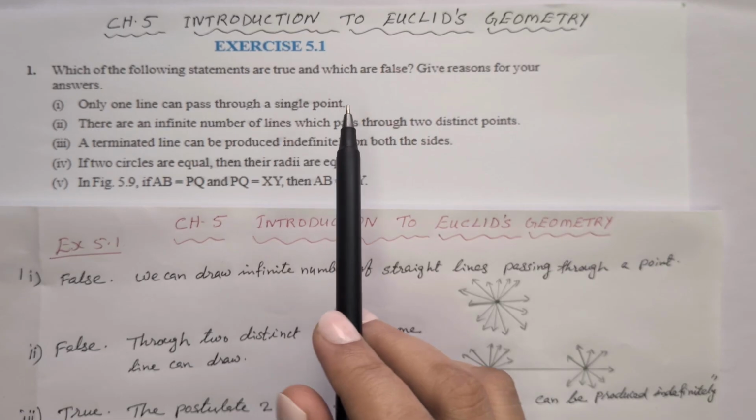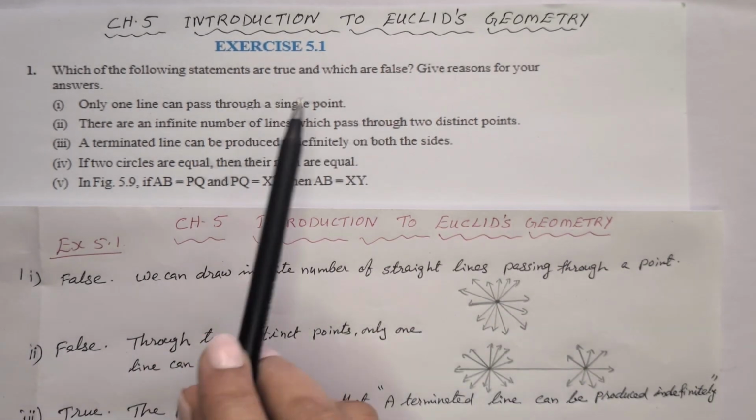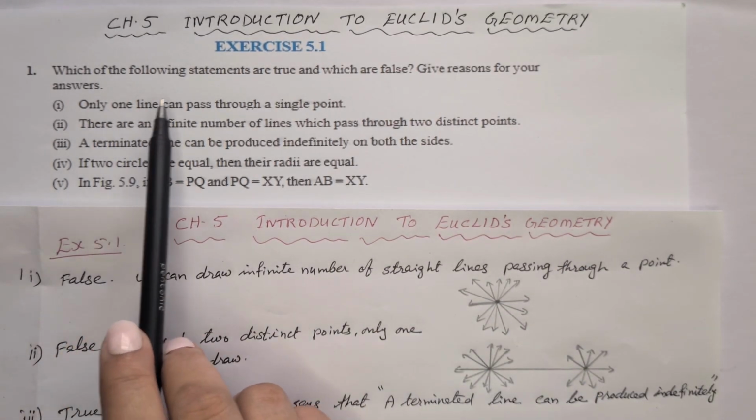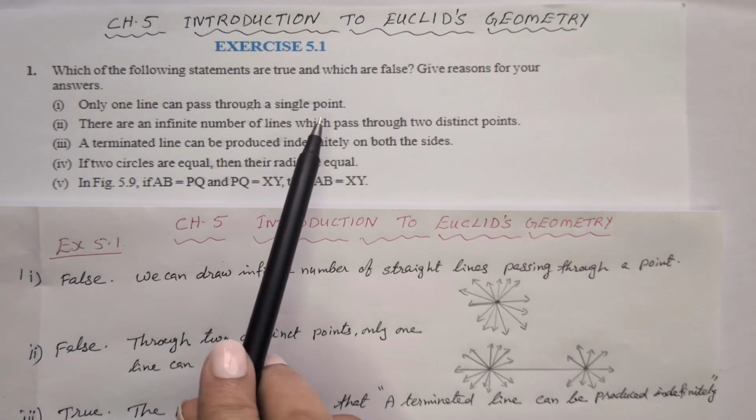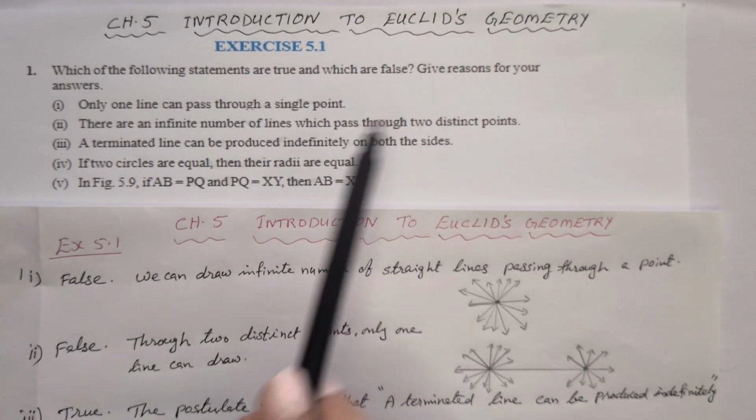Chapter 5 Introduction to Euclid's Geometry. First exercise. Which of the following statements are true and which are false? Give reasons for your answers.